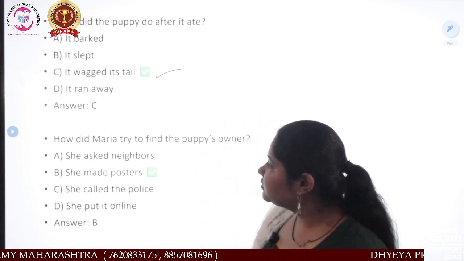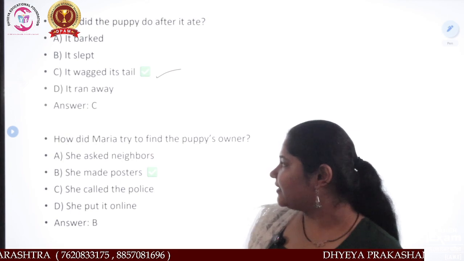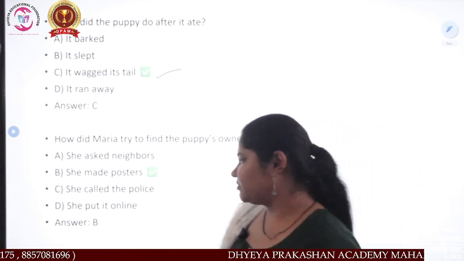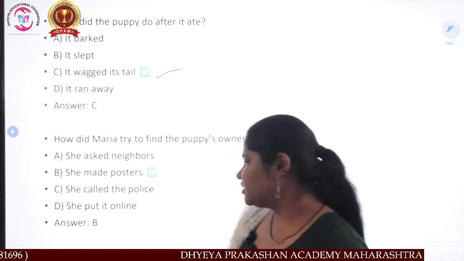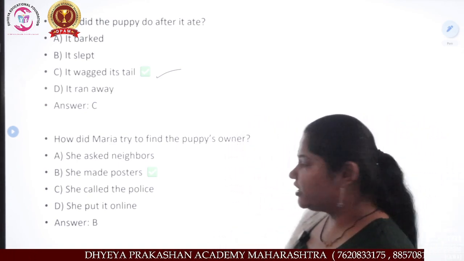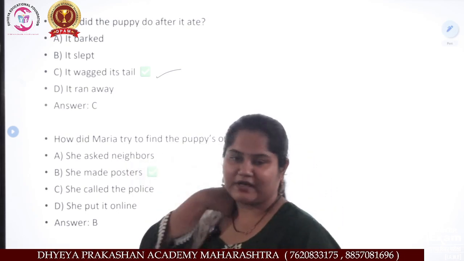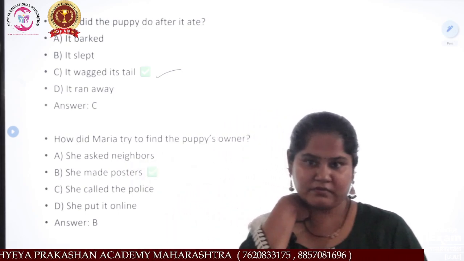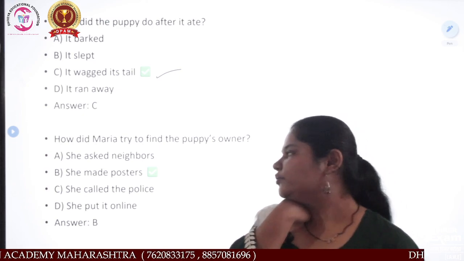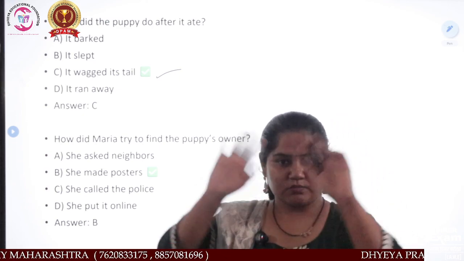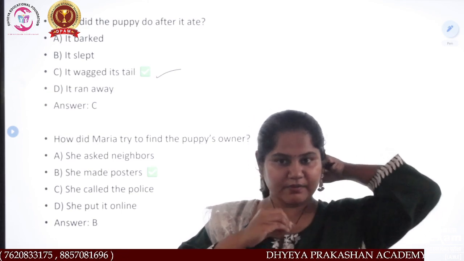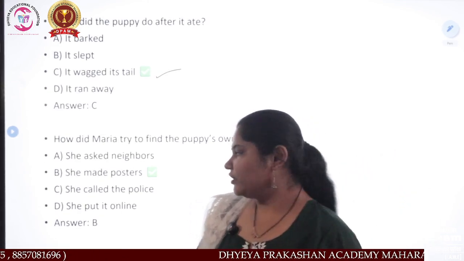Now see, how did Myra try to find the puppy's owner? She asked neighbors, she made posters, she called the police, she put it online. If you were in Myra's place, what would you do, guys? You would ask the neighbors first, right? Or you can make a small poster. But what did Myra do?